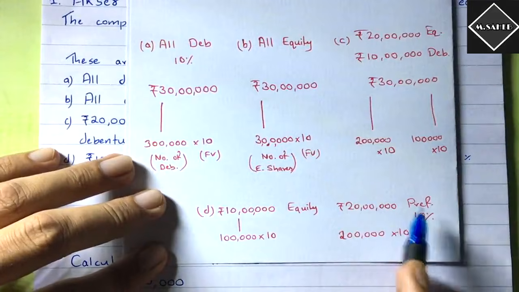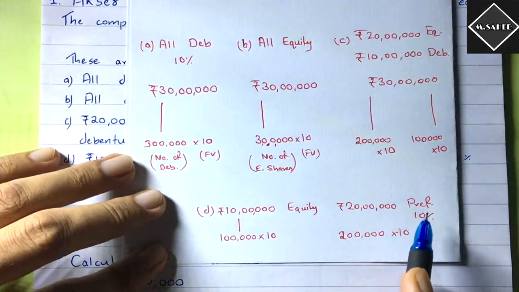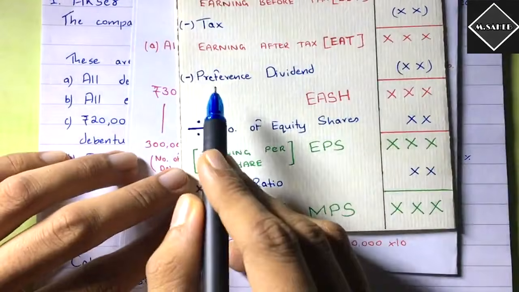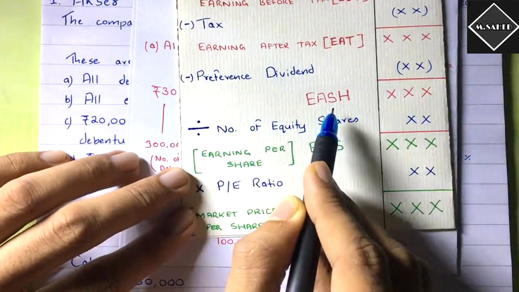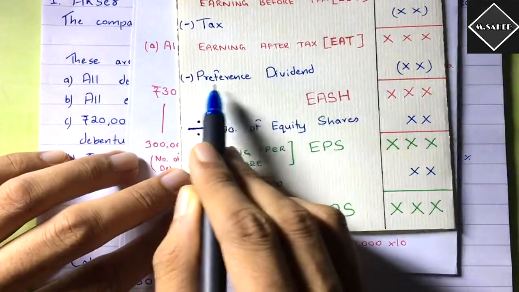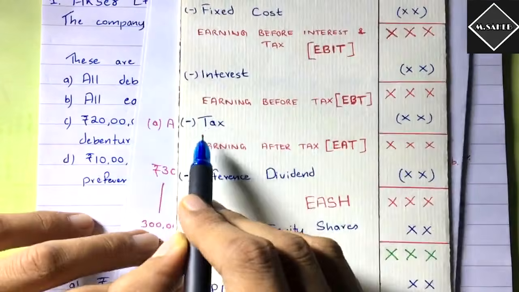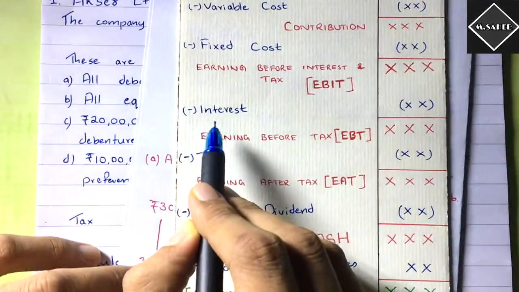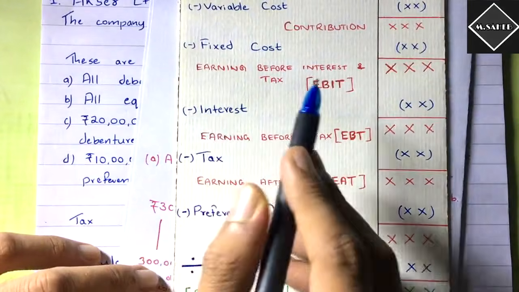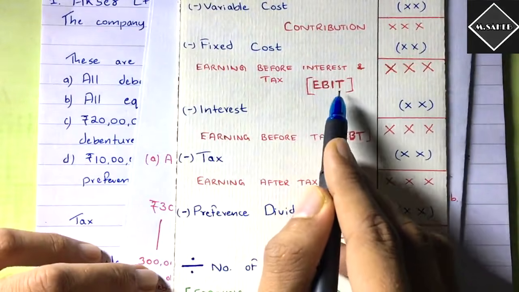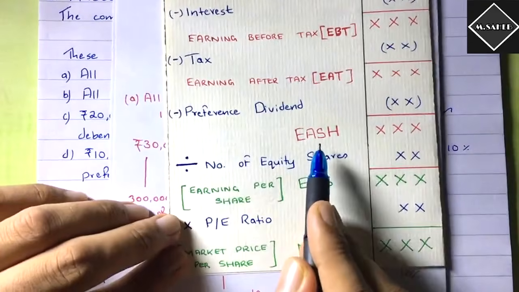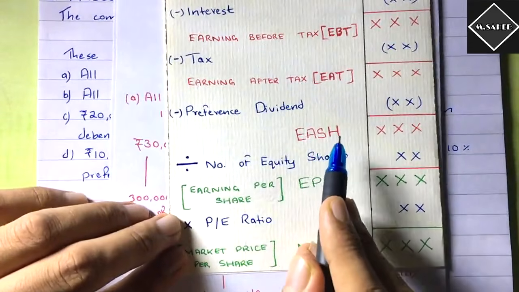And the percentage of preference is very important because preference shareholders will get dividend. We have to come to earning available to equity shareholders, so we have to deduct the preference dividend. We have to deduct the tax, we have to deduct the interest, because from the operating profit, from the EBIT, earning before interest and tax, we have to reach earning available to equity shareholders.